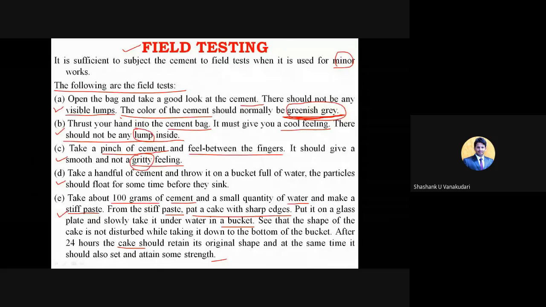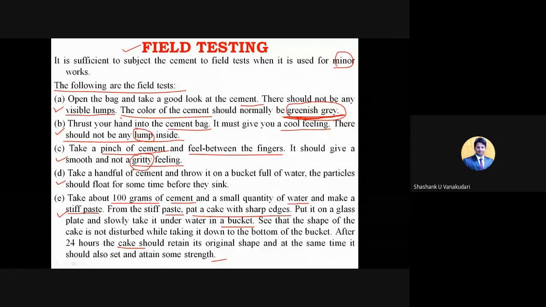The first thing is just open the bag and check whether any lumps are there in the bag. Clear? It should be free from lumps. And the second one is the color, which should normally be greenish gray. Then place your hand into the cement bag and you should feel cool, and again you should not feel any lumps within the cement bag. And the fourth one is take a pinch of cement and then gently rub it. You should not feel any hard particles between your fingers.